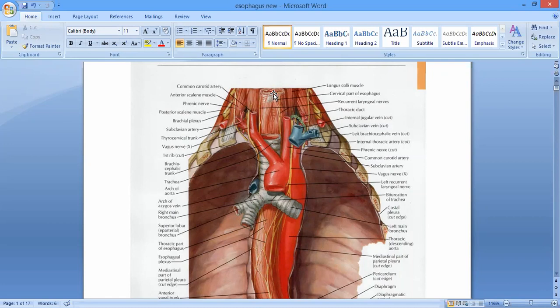So the narrowest part of the GIT is a viva question. That is which one is the narrowest part of the GIT? पूरी gastrointestinal tube का जो narrowest part है, that is this pharyngoesophageal junction. ठीक है? That is about 1.4 to 1.5 centimeters, right? So it extends from this narrowest part up to the suprasternal notch, and the suprasternal notch lies at the level of T2 or T3, right?